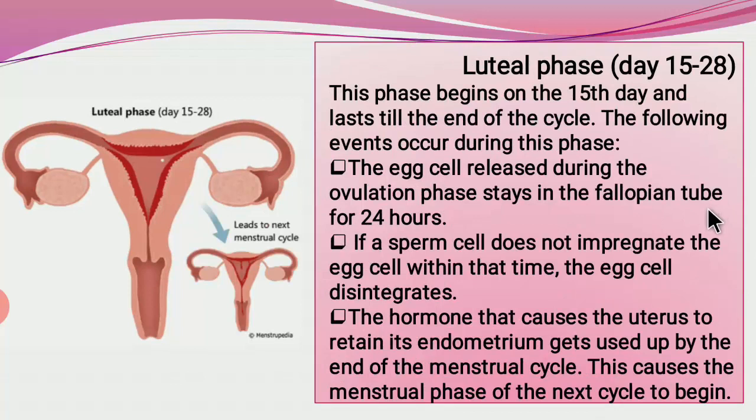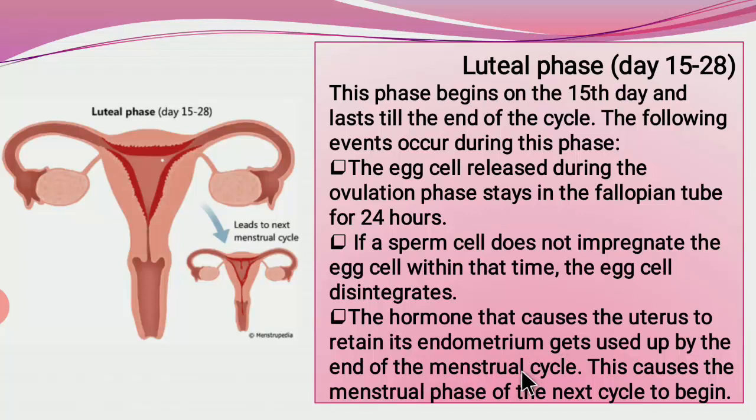Now, the last stage, which we call the luteal phase, starts at day 15 and will sum up at day 20. Okay. During this phase, the egg cell released during the ovulation phase stays in the fallopian tube for 24 hours, as we had discussed earlier. If a sperm cell does not impregnate the egg cell within that time, the egg cell disintegrates. The hormone that causes the uterus to retain the endometrium gets used up by the end of the menstrual cycle.